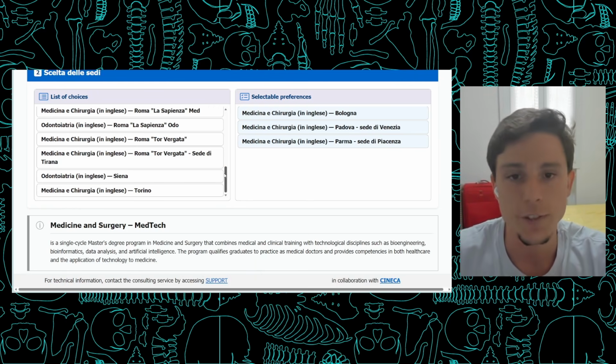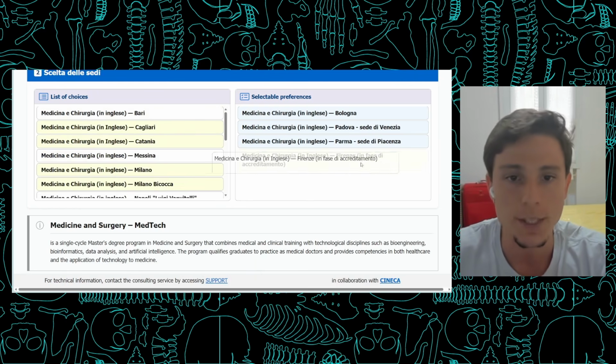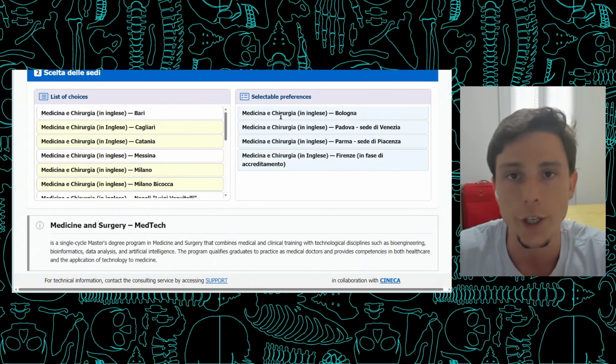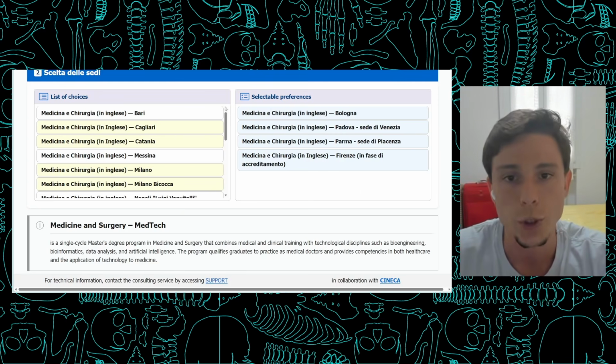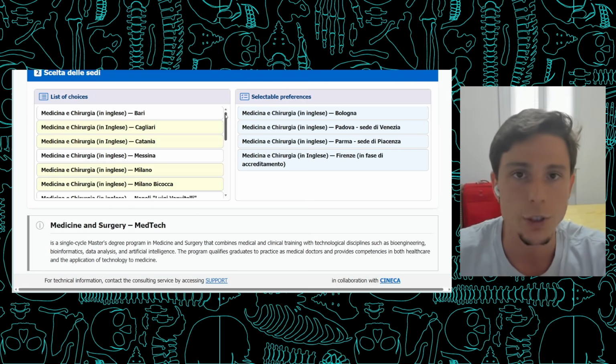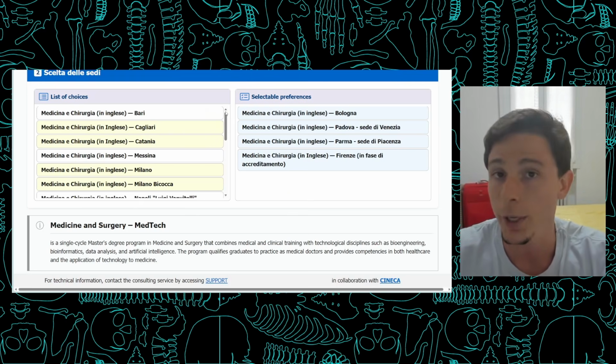And while building your list of preferences, make sure that you follow some type of strategy based on the cutoff point of the previous year. If you haven't watched it, I've just recorded a video talking about this. I'm going to leave a card here on YouTube so you can watch it. By doing that, you're going to maximize your chances of getting into a medical school. So make sure to check out that video.